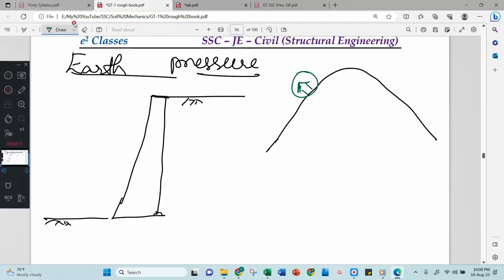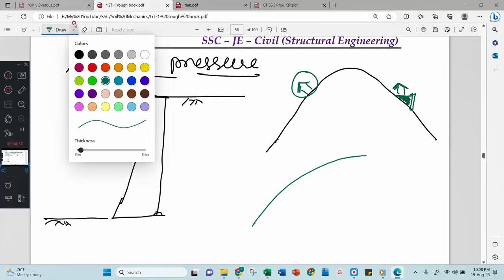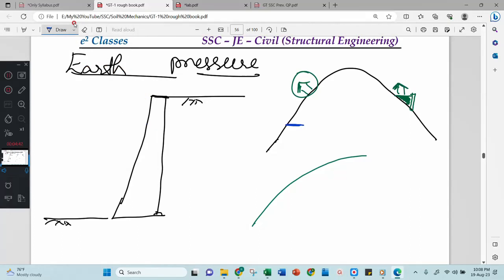Then I have to make a leveled surface and I can build. There are two ways to make the level. The first one is I will construct one wall here, then bring soil from somewhere and put it here to make this level. Then I will build my home. This is one way. The other way is to cut this hill this way, build one wall here, and then build my home here.